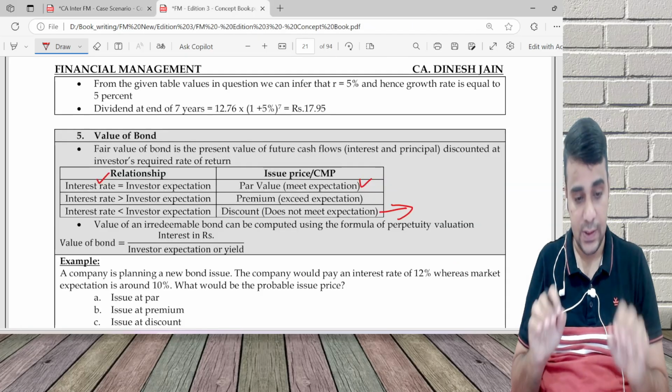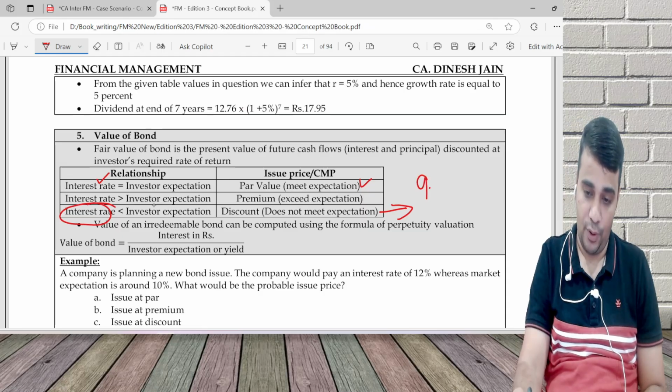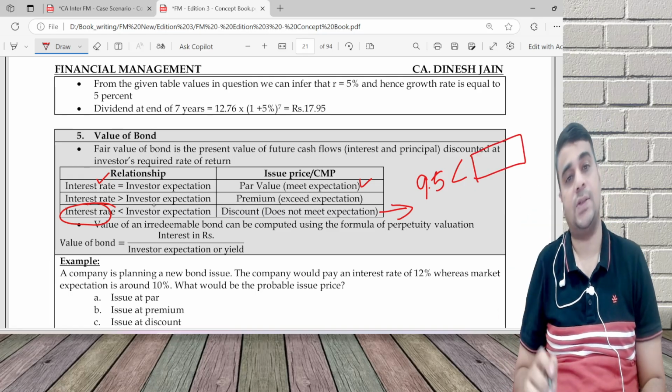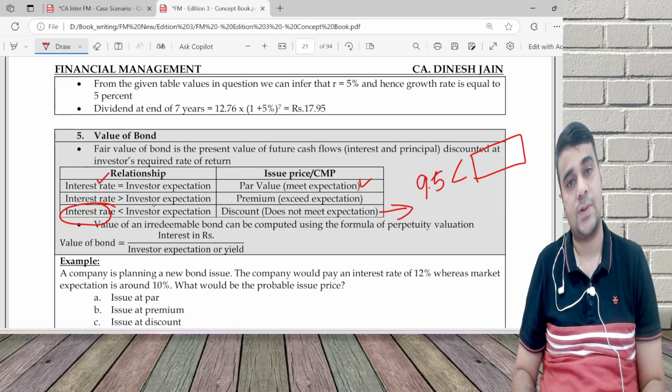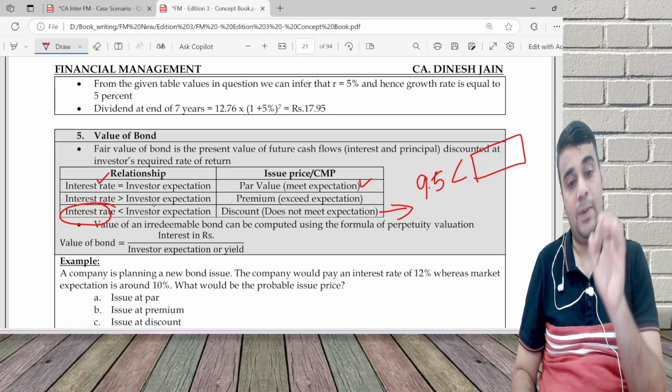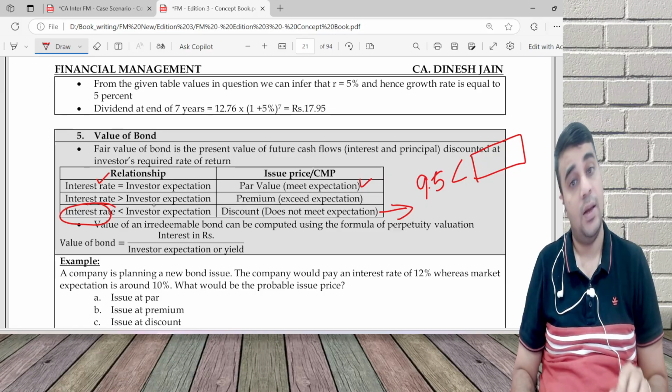So the interest rate of 9.5 will be lesser than what an investor wants. What an investor wants is called cost of debt.